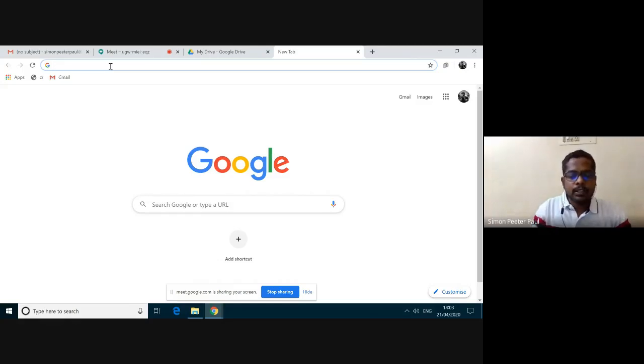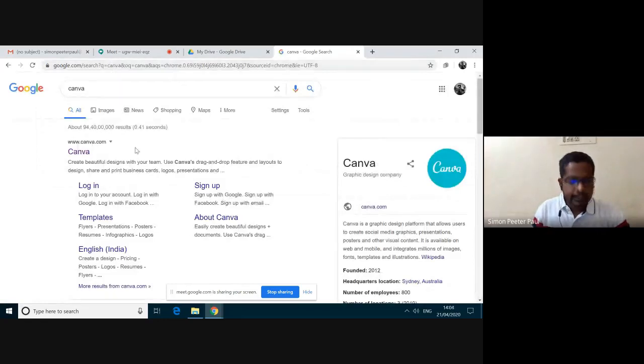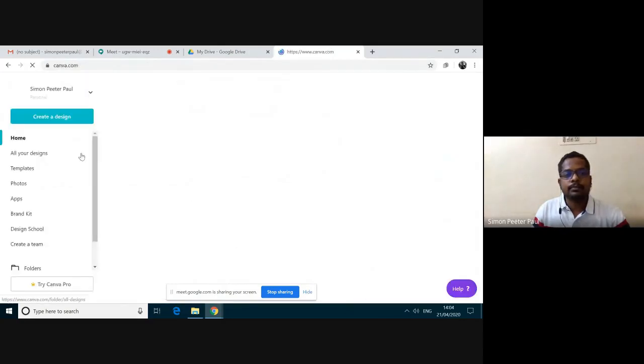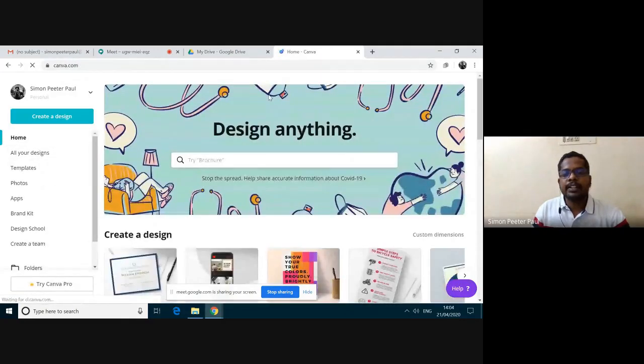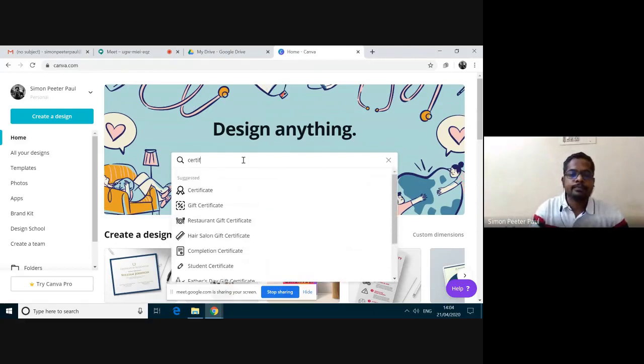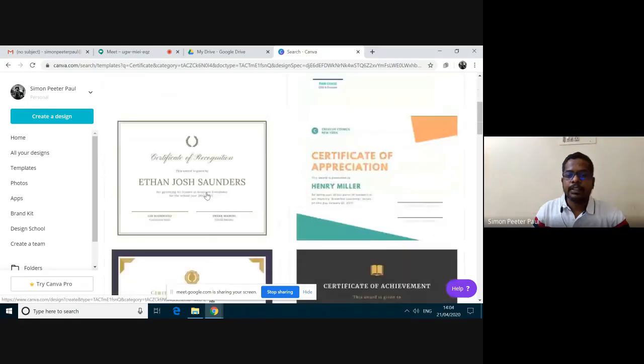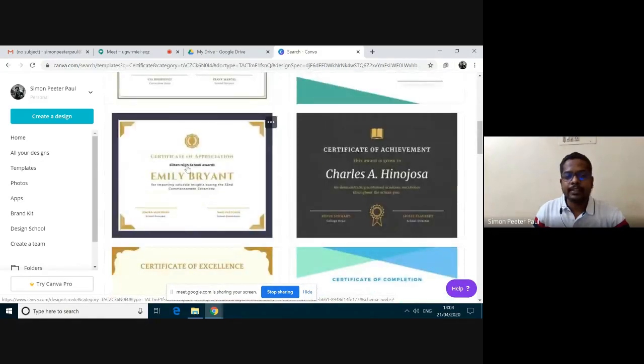I'm going into Google and typing Canva, and then I'm clicking this Canva. Since I have already signed up, it gets logged in. In the search, I'm typing certificate. Then I'm getting this certificate model, clicking on it. Then here I'm going to select this one.